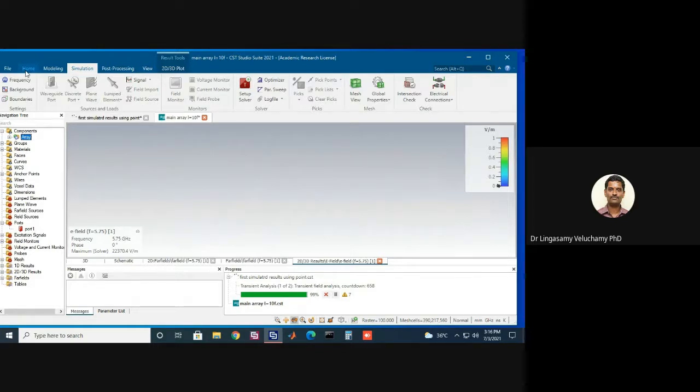So initially you have to do the coarse simulation, coarse location, and then you can fine tune it, and then you can finally vary the distance and do the simulation. That's it.